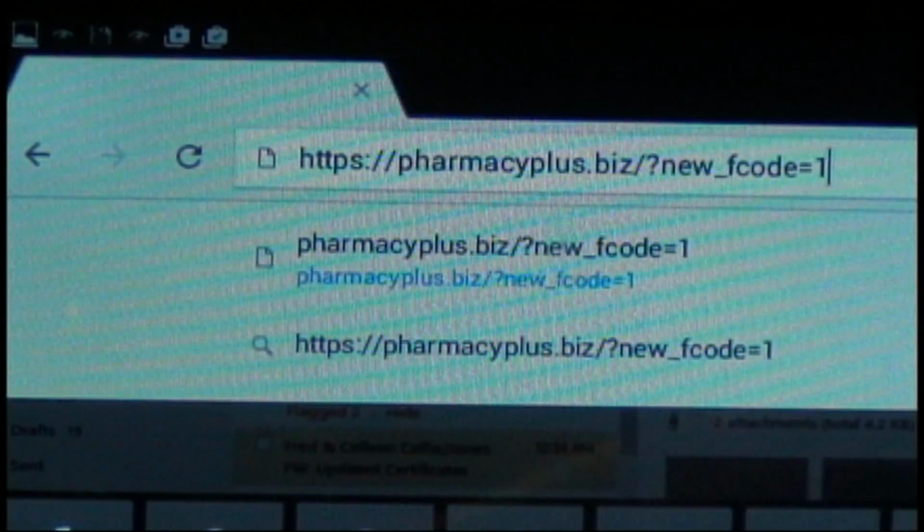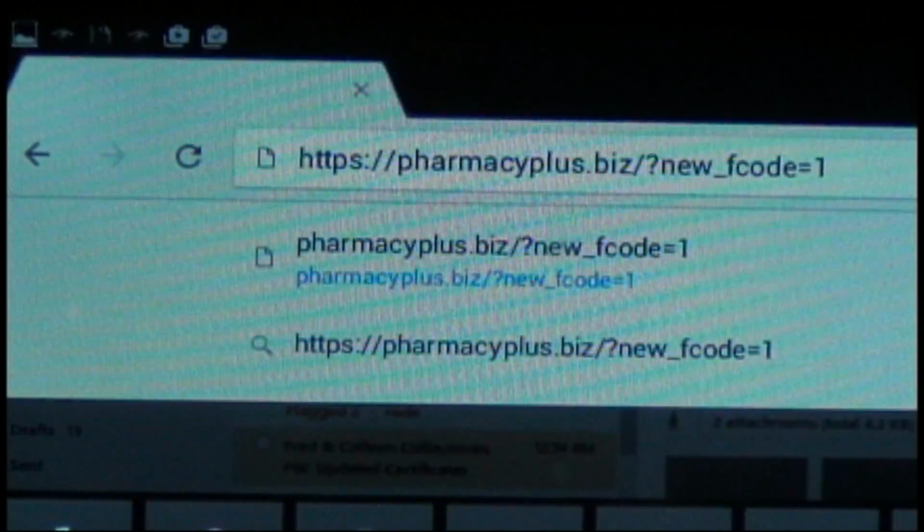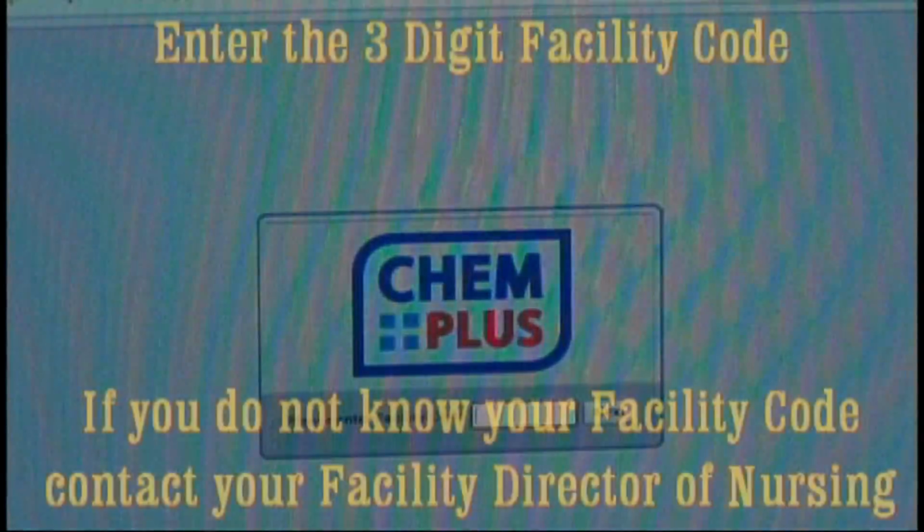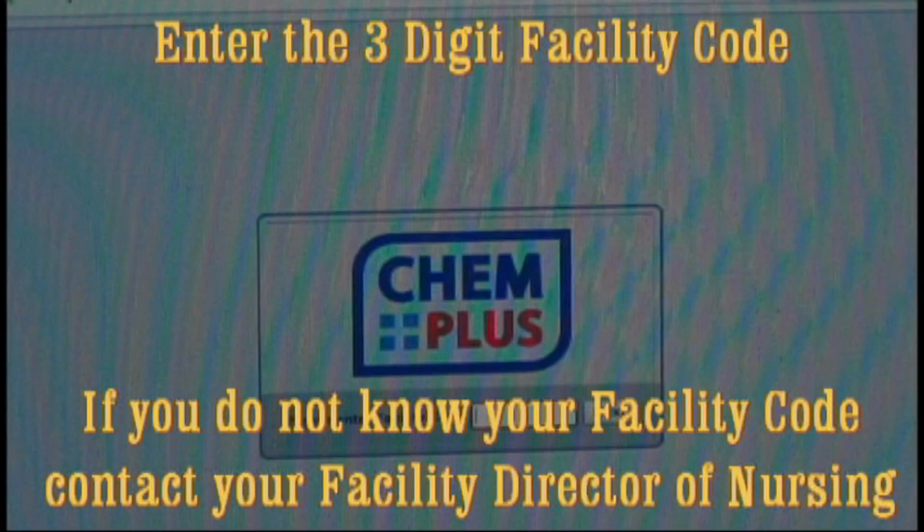And then hit Go or Enter. When you see this pop up, just click Allow. You will be at the ChemPlus website where you type in your 3-digit facility code.